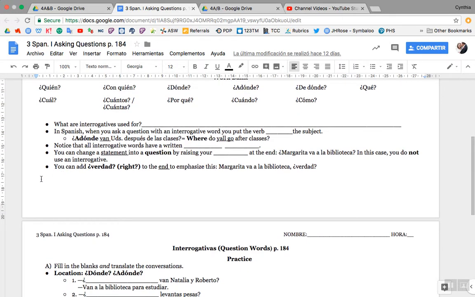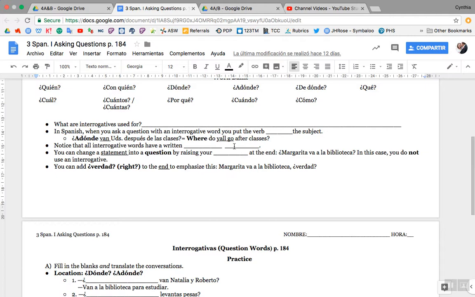What are interrogatives used for? So interrogatives mean question words. They are used for asking questions. In Spanish, when you ask a question with an interrogative word, you put the verb before the subject. For example, ¿A dónde van ustedes después de las clases? In English, it would be, where do y'all go after classes? We switch the verb and subject in Spanish as opposed to English. Notice that all interrogative words have a written accent mark, like I was saying.